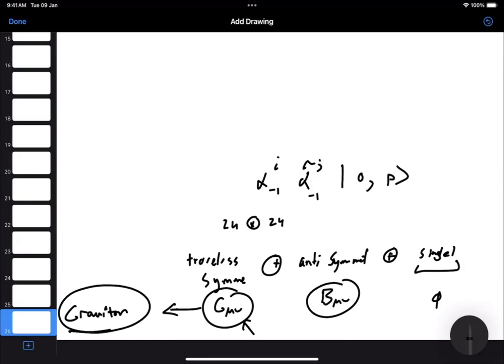So the first excited state of the spectrum has 3 types of particles. We get gravitons, and this is basically some sort of gauge field, and also a dilaton, a scalar field.